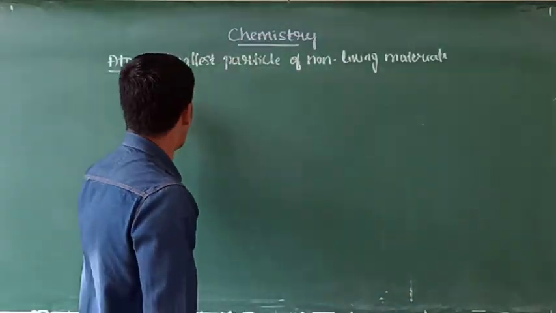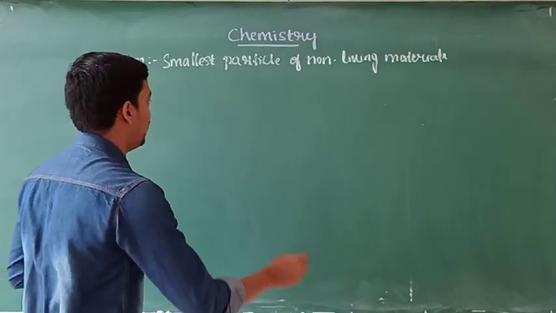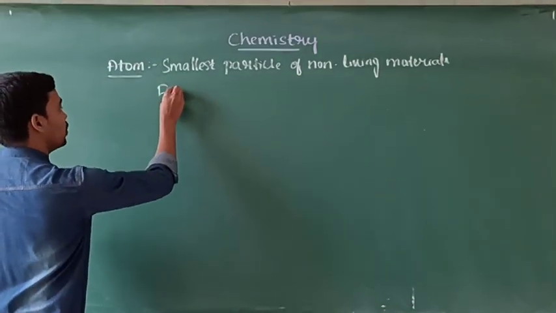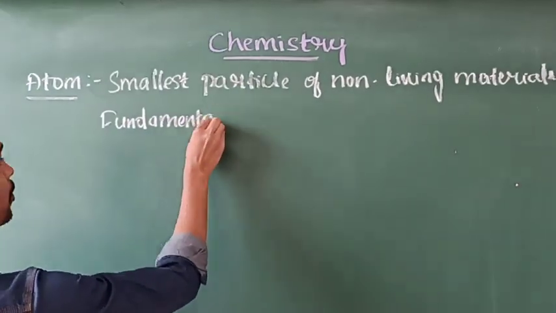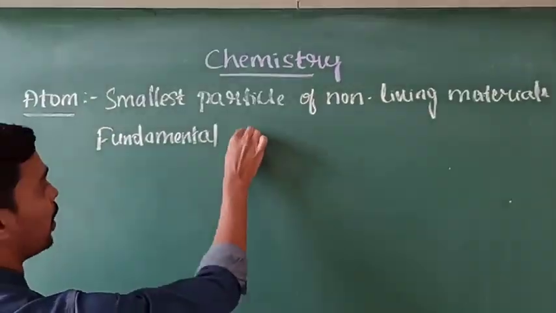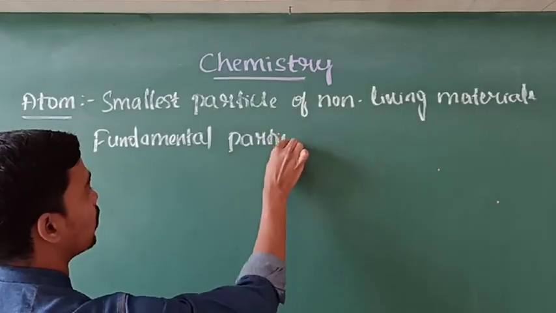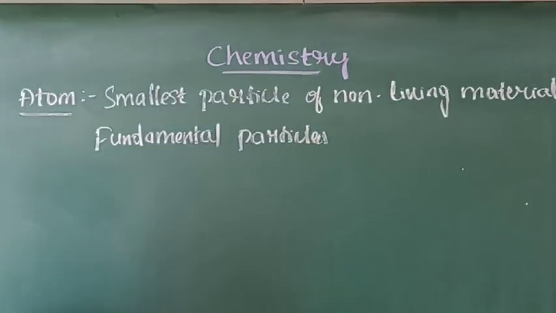And what are the fundamental particles of the atom? What does it consist of?